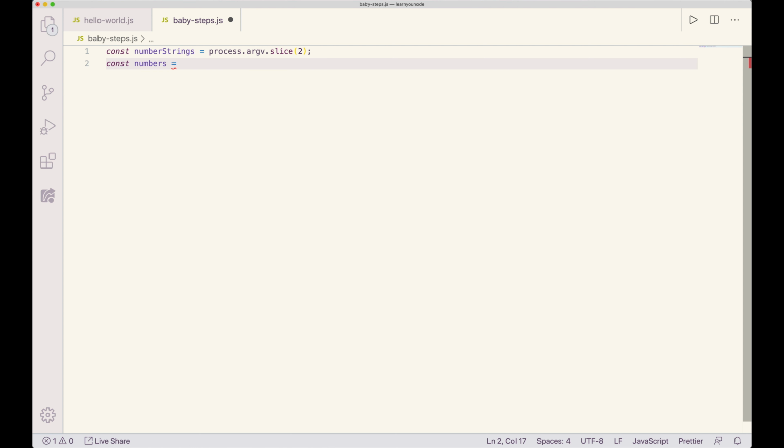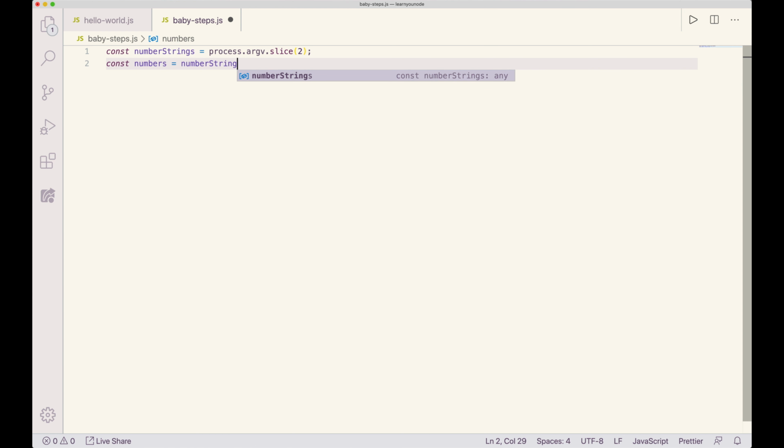A lot of people would do this in one line, and I understand the desire to do it that way. I typically don't, because I like my code to be really readable. I like you to be able to see each step that I'm taking. That way I don't have to write a bunch of comments, or even worse, not write comments and have people just looking at it, not really understanding what's happening.